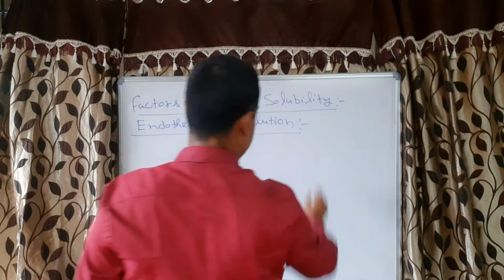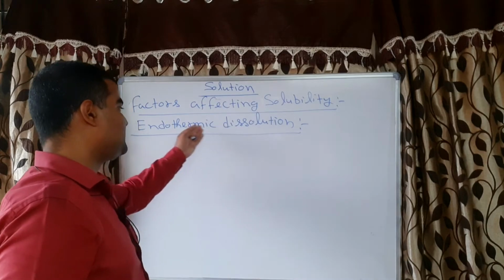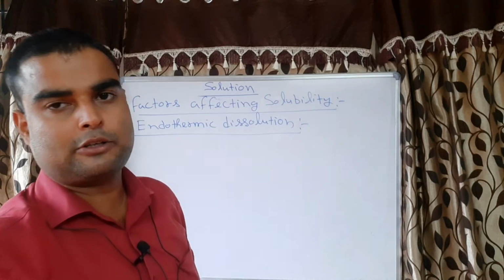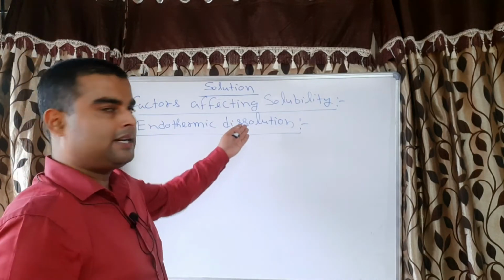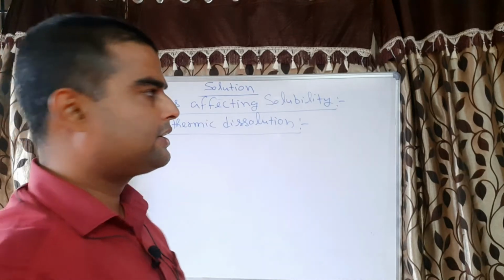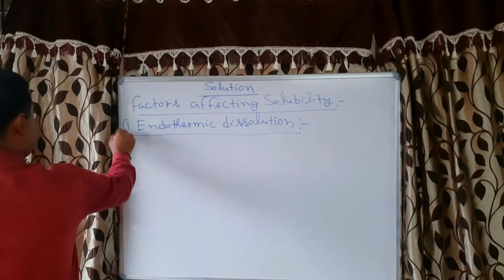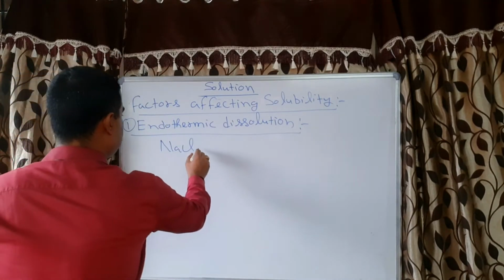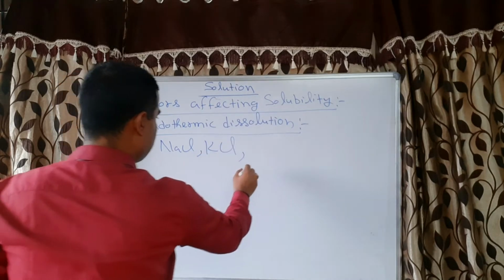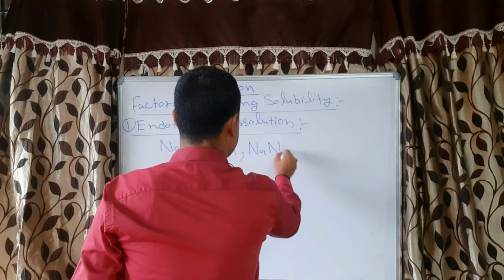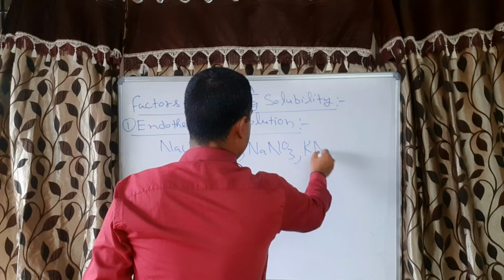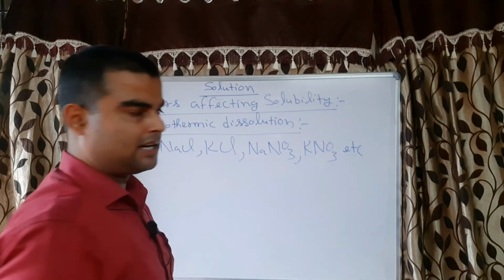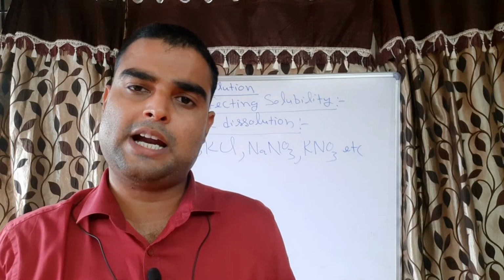There will be two cases, when dissolution is endothermic and when dissolution is exothermic. When dissolution is endothermic, then what will be the effect of the temperature? And when dissolution is exothermic, then what will be the effect of the temperature? So first we will consider endothermic dissolution, like NaCl, KCl, NaNO3, KNO3, many substances are there, many salts are there. Whenever these substances get dissolved in the liquid, they absorb the heat.